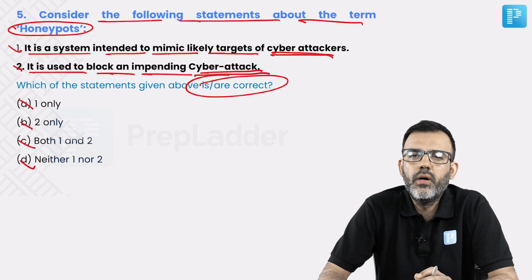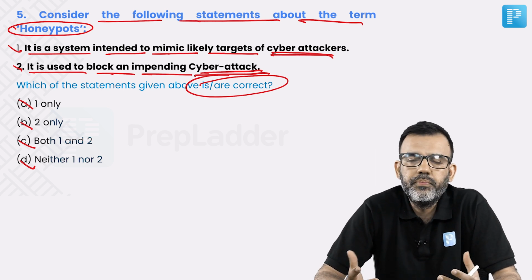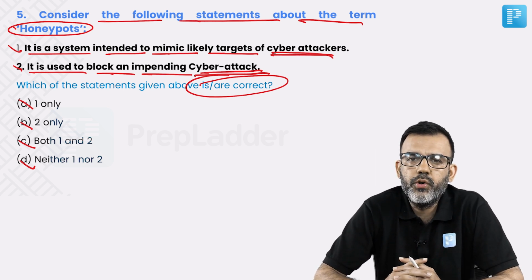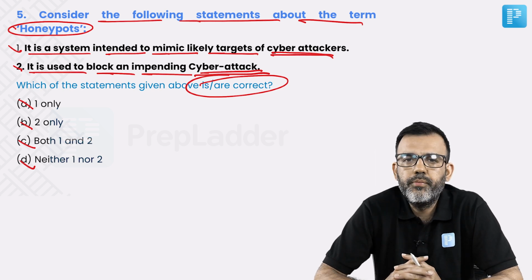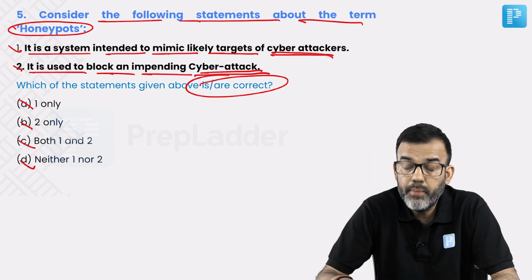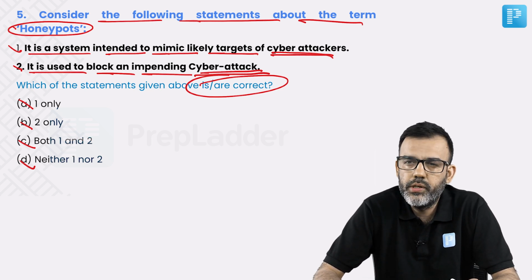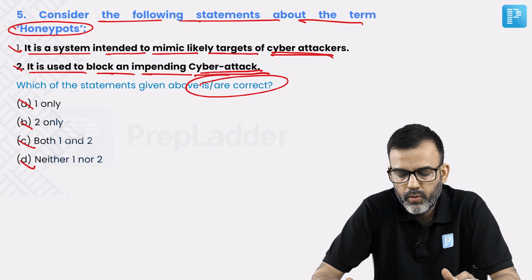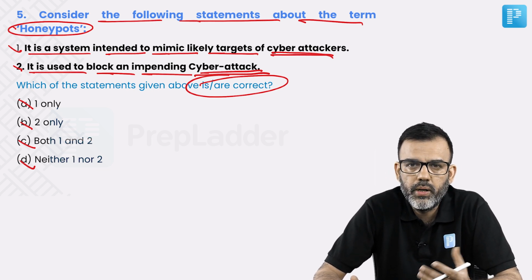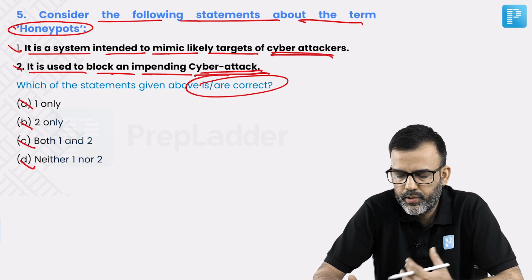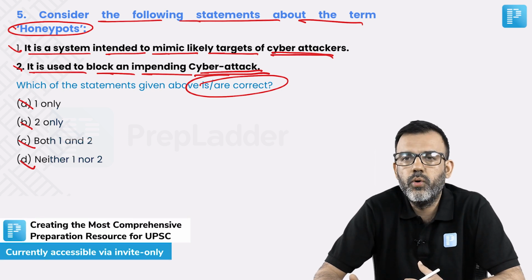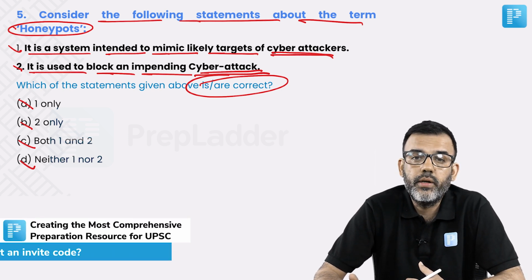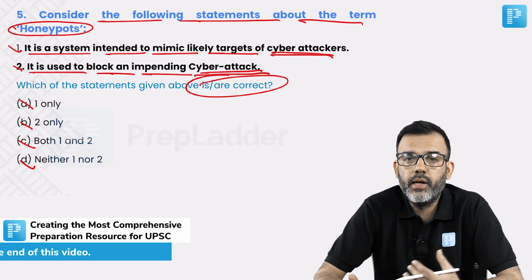So that's how you can better your preparation for UPSC. We'll keep coming up with various questions on various topics so that you will be able to understand what sort of questions UPSC generally asks, and what are the important topics and subtopics that you should be covering. So that was the whole purpose. I hope you like the question as well as the detailing part of it.